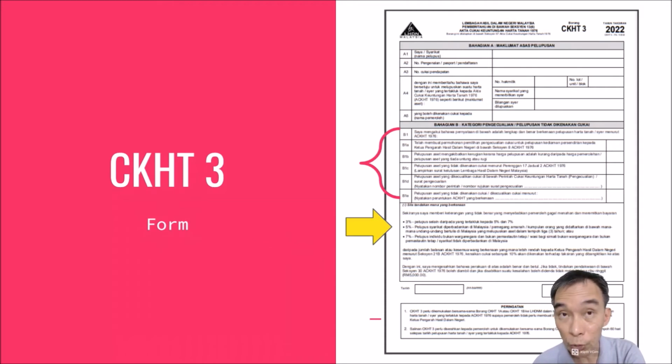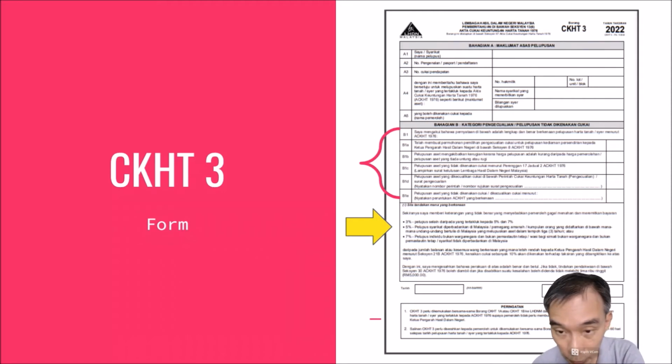Pelupusan aset 1E yang tidak dikenakan cukai dikecualikan cukai menurut. Sometimes there is exemption due to special allowances, special reasons, a case where there is no need to pay the RPGT. So in such a situation, you have to refer to that particular allowance or exemption that is given in a special perintah. So this one is different from the warta.